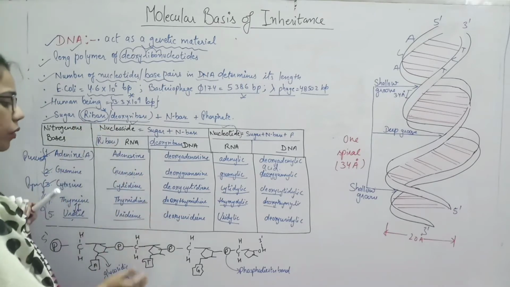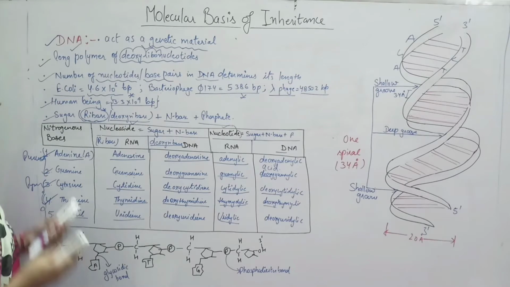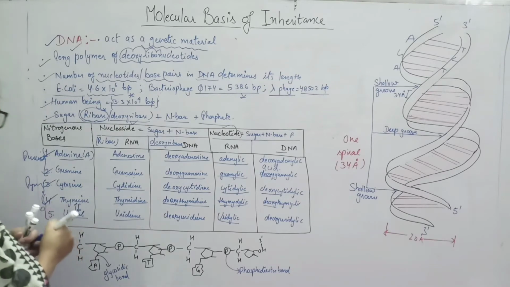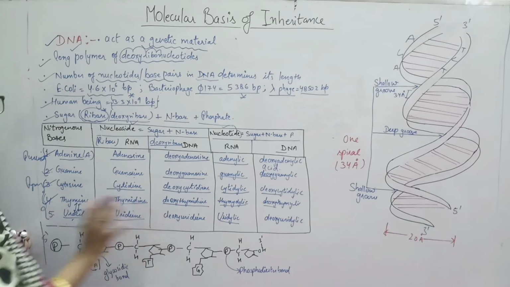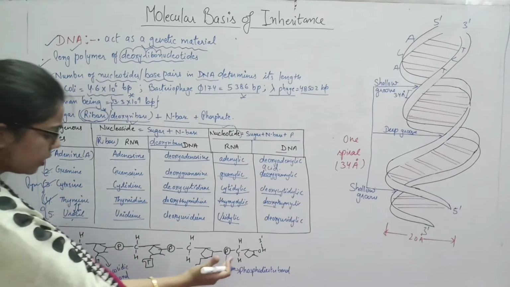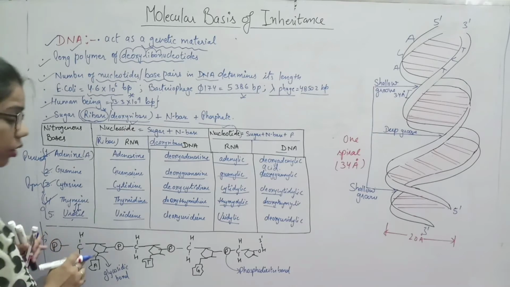On the basis of this we will make the structure of DNA and see how it looks. In your NCERT book one diagram is mentioned. This diagram is very, very important because it may be asked for the naming as well as to draw this structure. What is this structure? This is the structure of a nucleotide.